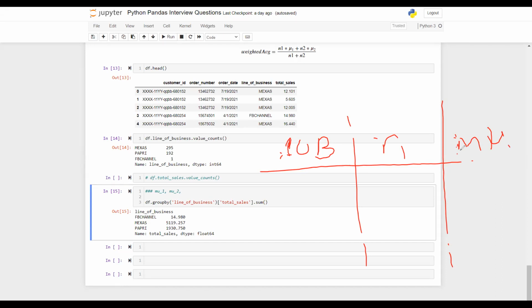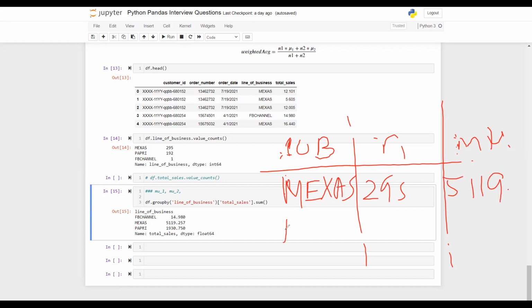Now let's say the first line of business is Metas, and the count is 295, and the sum is 5119 point, and so on.